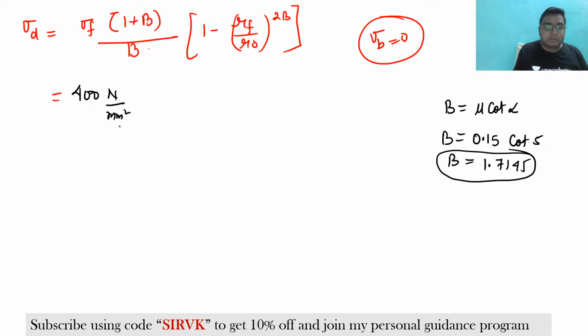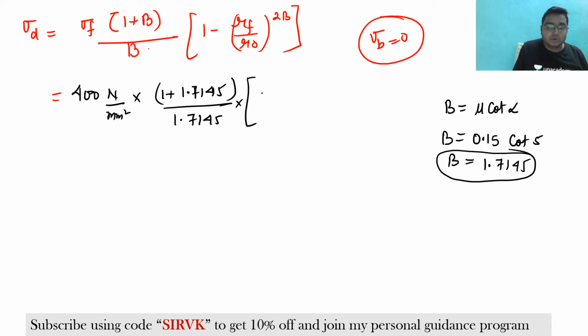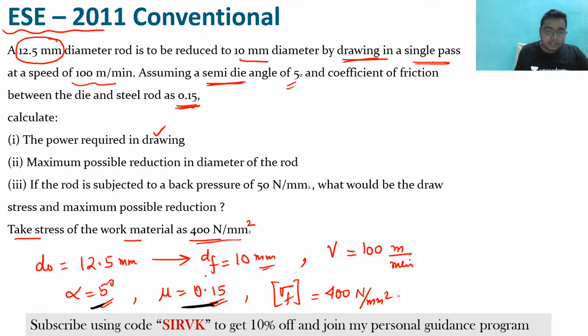Now you have found out the B, just put it in: 1 plus 1.7145 by 1.7145 into 1 minus of Rf by R naught. What is the Rf? Just now we have seen that Df is 10 mm, so Rf will be 5, and D naught is 12.5 mm, so R naught will be 6.25.